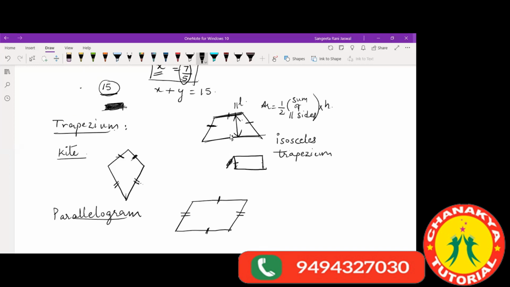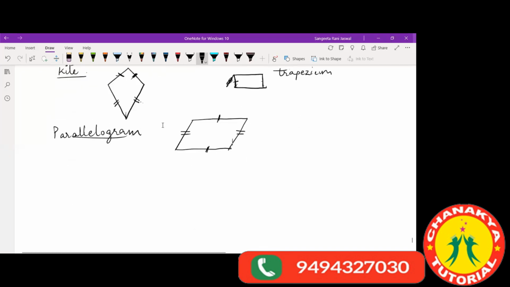So the parallelogram's first property is that opposite sides are parallel and equal. The next property is that opposite sides are of equal length, which we have considered here also. The next property are the angles of a parallelogram.